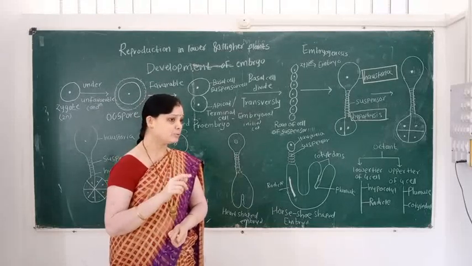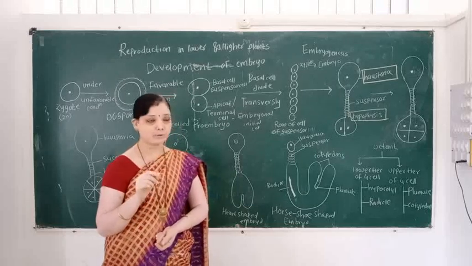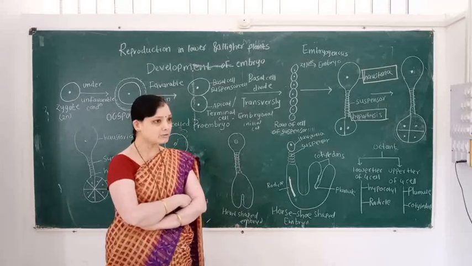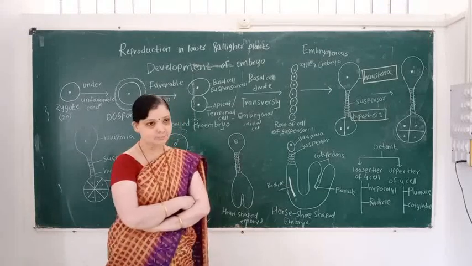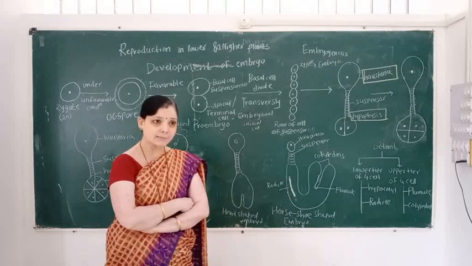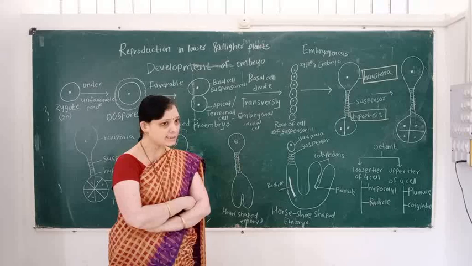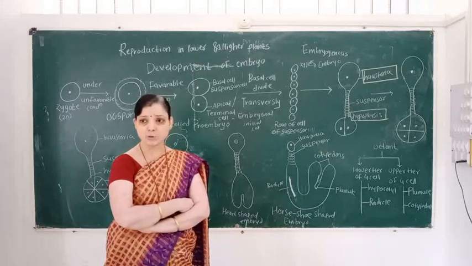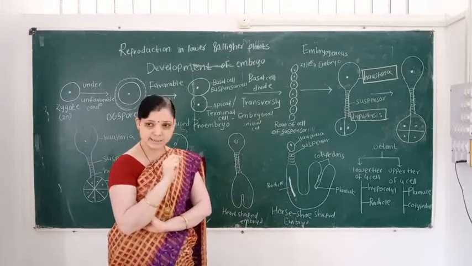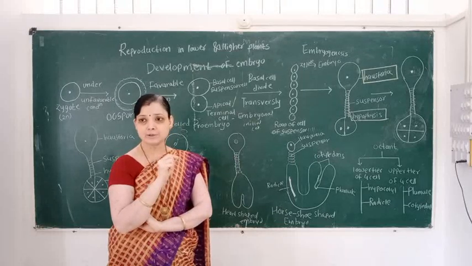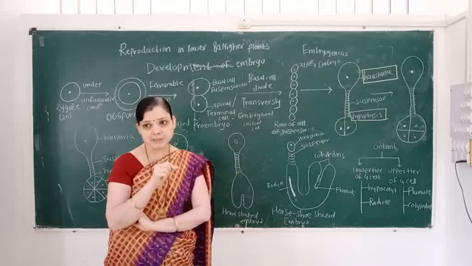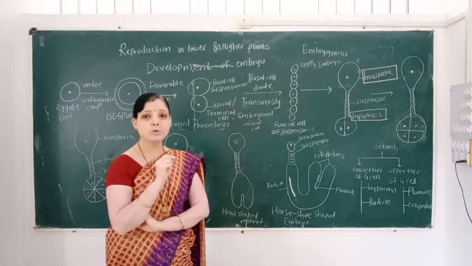It takes place at the micropylar end of the embryo sac. First point, the zygote is converted into the oospore. The oospore divides and forms two unequal cells. One larger cell is called the basal cell, or the suspensor cell. The smaller cell is called the apical cell or terminal cell, or it is also called the embryonal initial cell. This condition is called a two-celled proembryo. Then the basal cell undergoes transverse division and forms a row of cells.